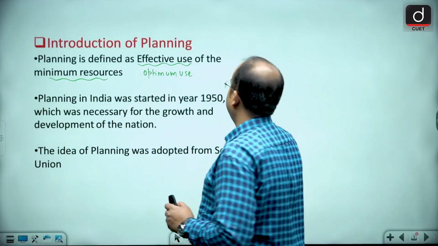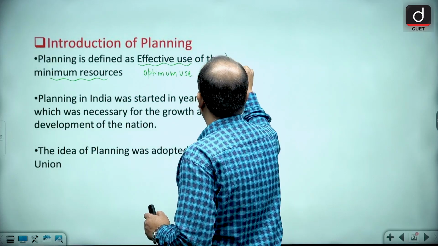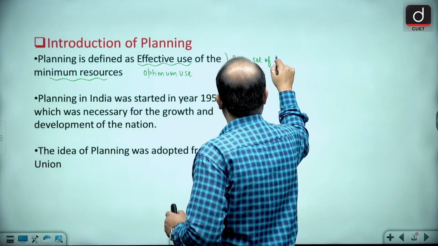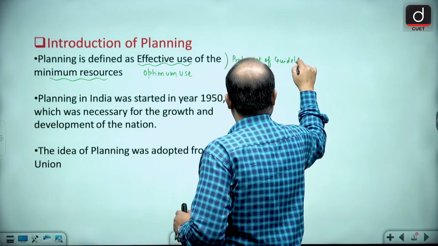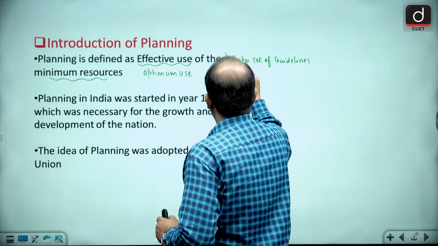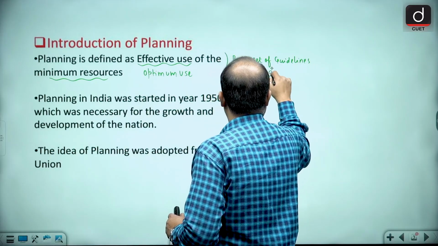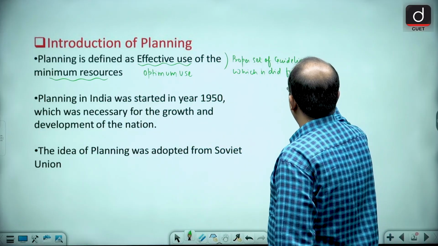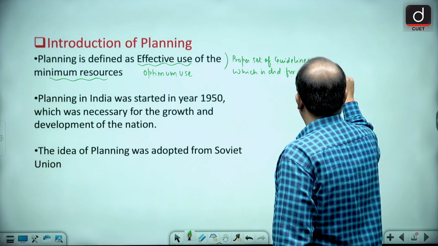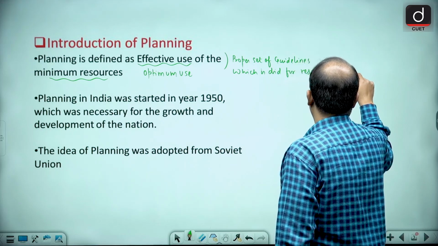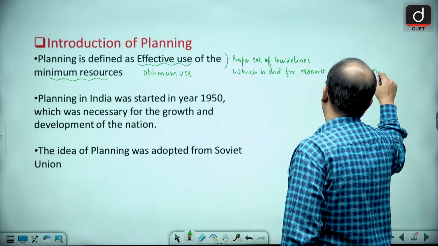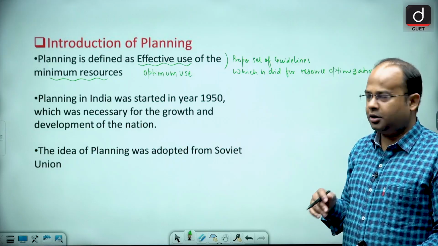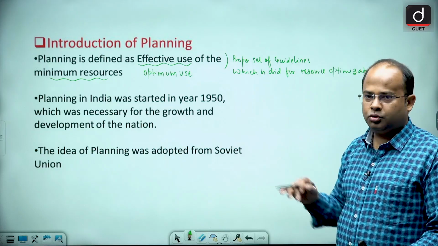So planning is a proper set of guidelines which is made for resource optimization.